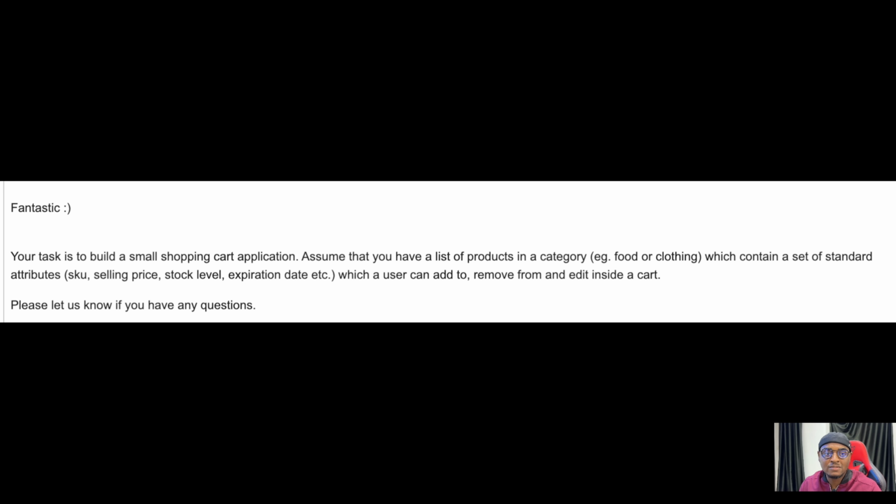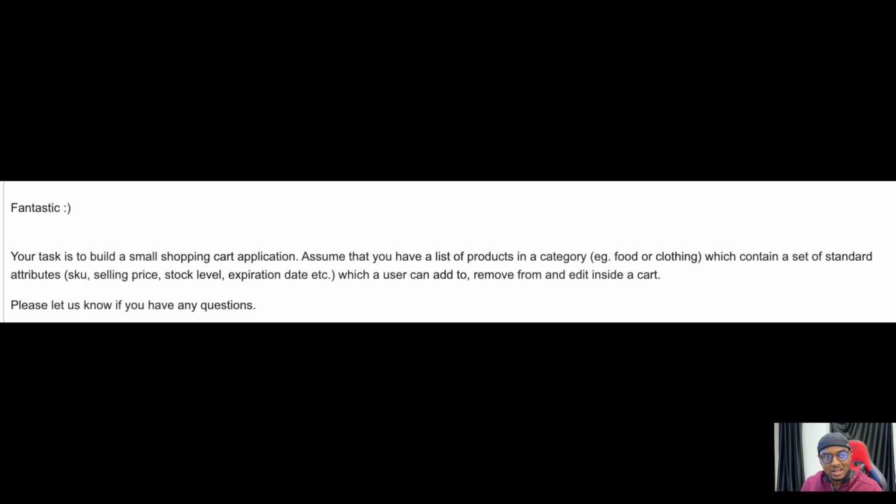Assume that you have a list of products in a category, e.g., food or clothing, which contains a set of standard attributes, SKU, selling price, stock level, expiration, etc., which a user can add to or remove from and edit inside a cart. Please let us know if you have any question.